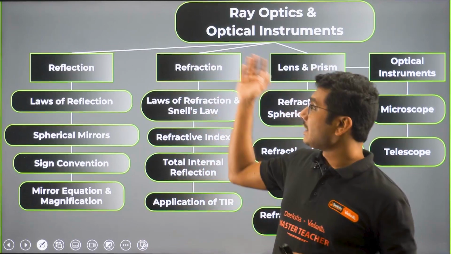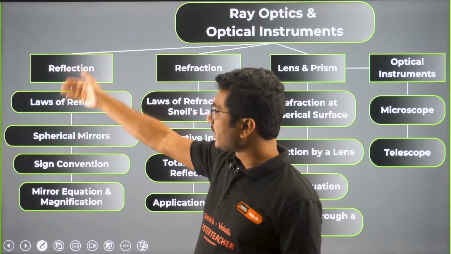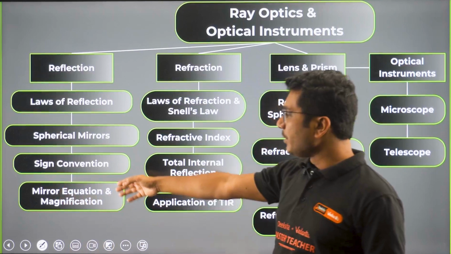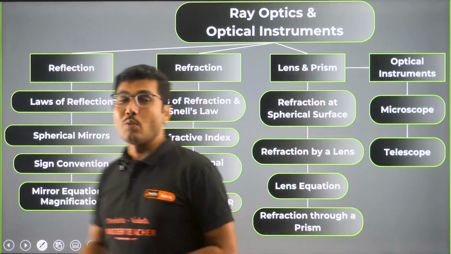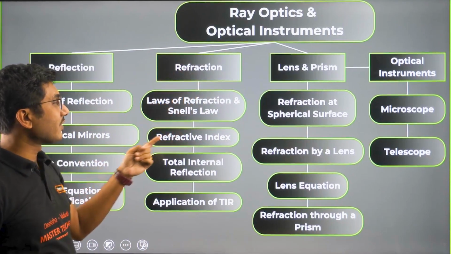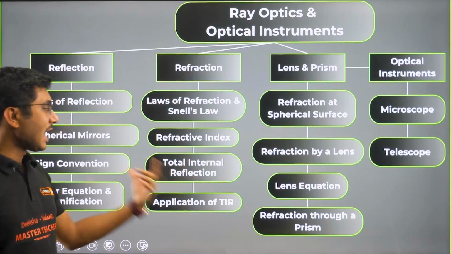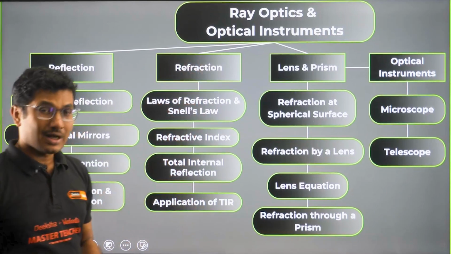And here is chapter 3. As you can see, today we are going to discuss reflection, laws of reflection, spherical mirrors, sign convention, mirror equation, and magnification. These are our topics for today's lecture. What we will study in our next lecture is refraction, laws of refraction and Snell's law, refractive index, total internal reflection, and application of total internal reflection.